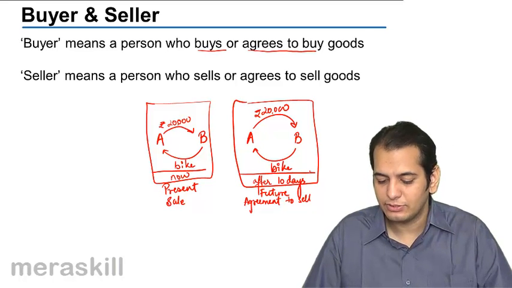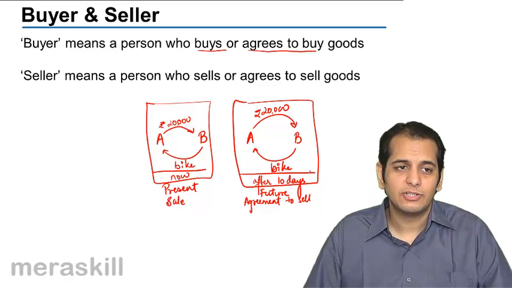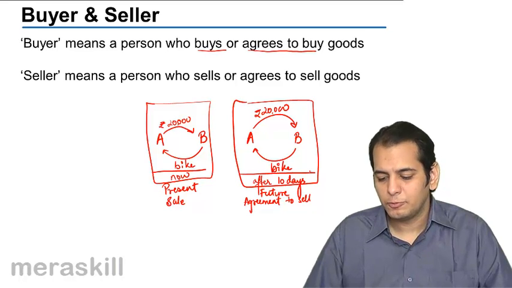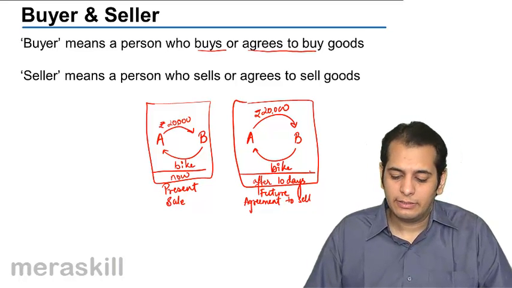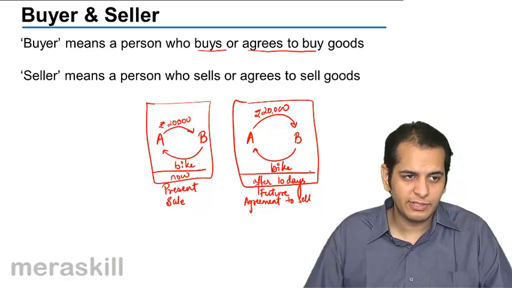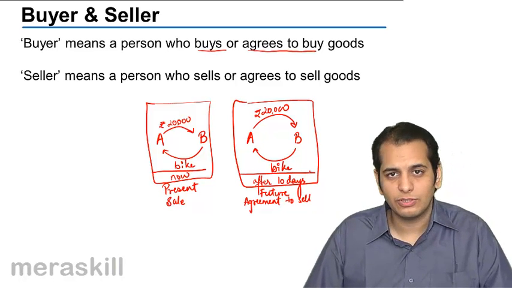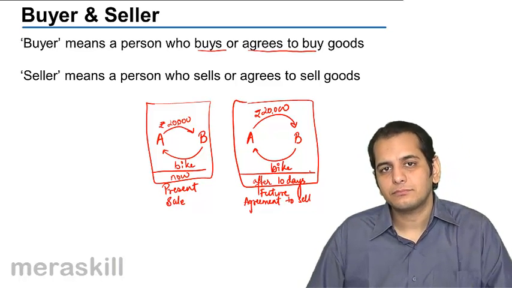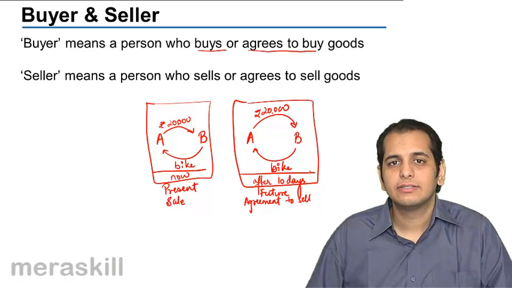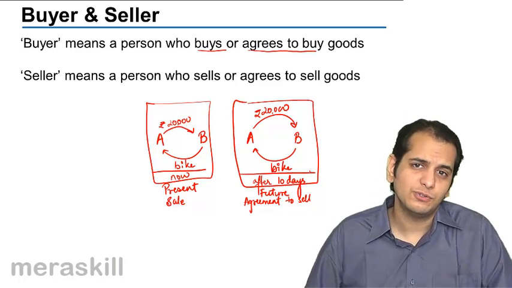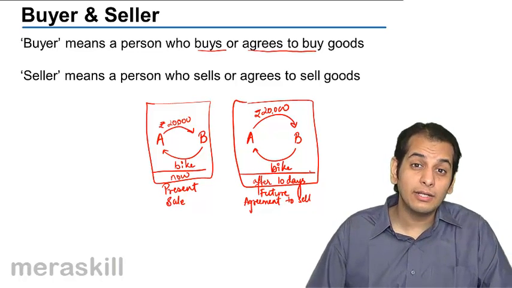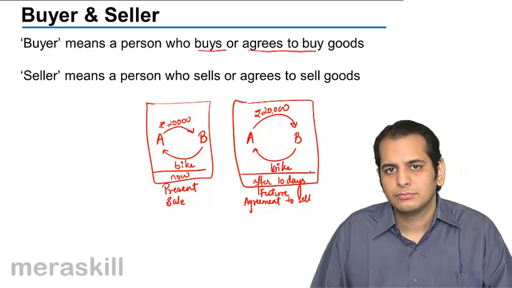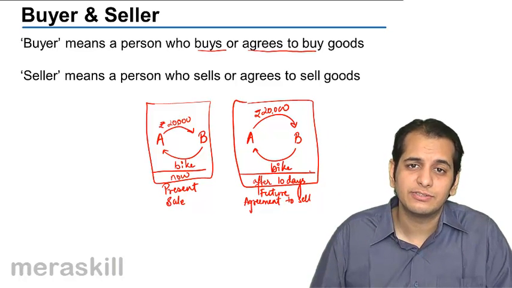Now, in both these cases, B would be considered as the seller. In first case, B sells the goods there and then. That is, he transfers the ownership at that time only, at the time of contract only. However, in the second case, B agrees to transfer the ownership. That is, he agrees to sell the goods after 10 days. In both the cases, B will be considered as the seller.